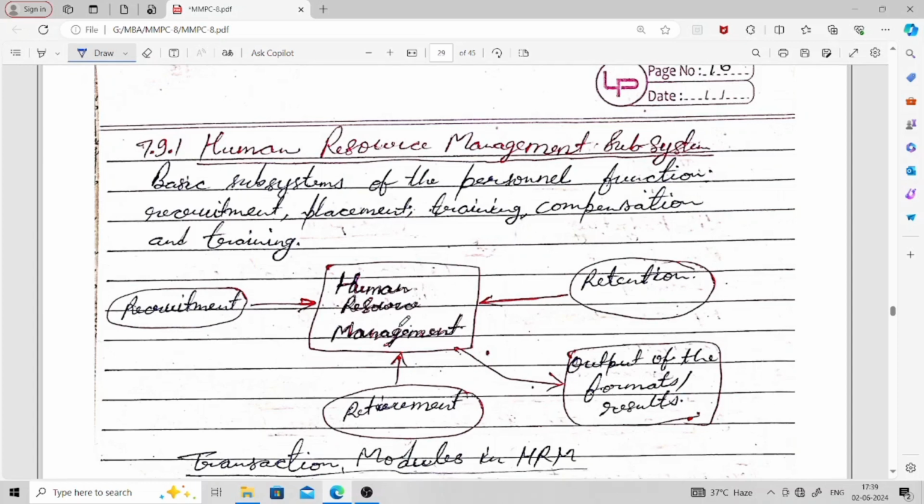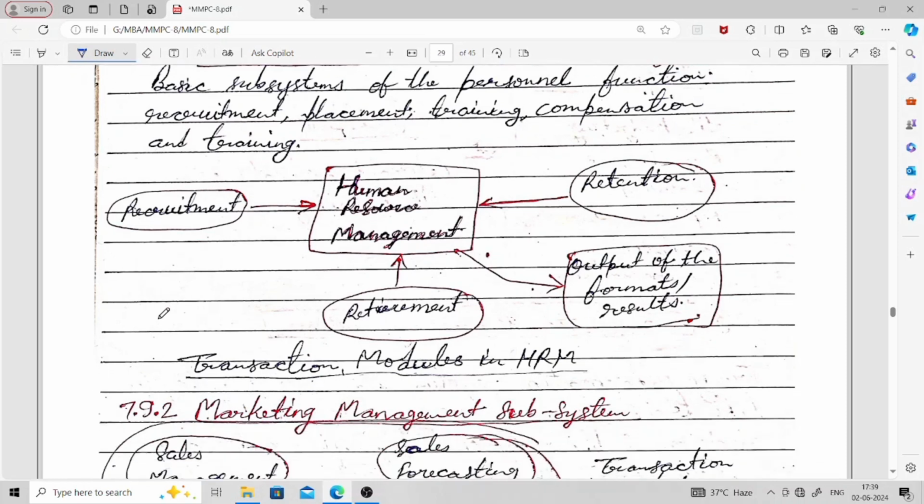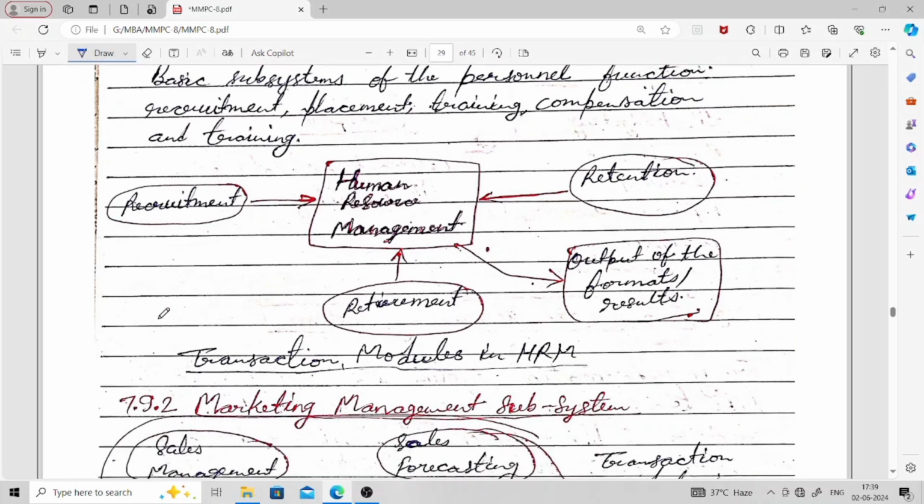Whatever data comes from these, just like recruitment data, retention data or retirement data, we accumulate and then do some kind of processing according to our requirement, and then we get the required information, and on the basis of that information we can take certain decisions. That's why here are given transaction modules in human resource management.